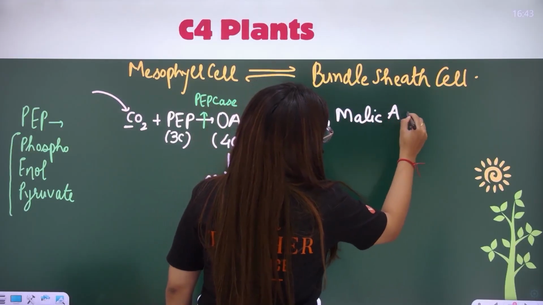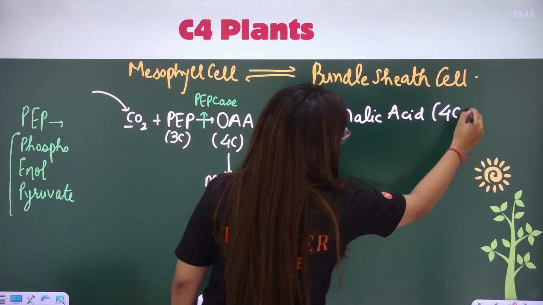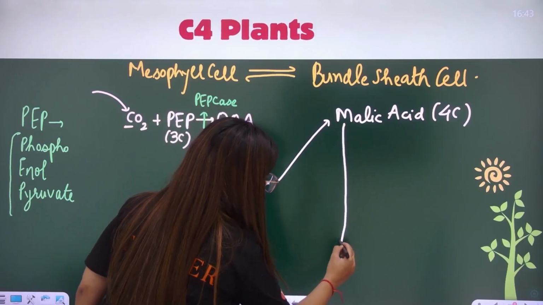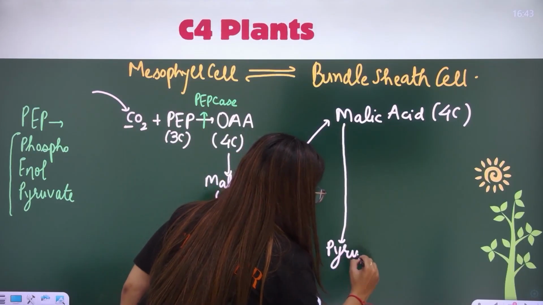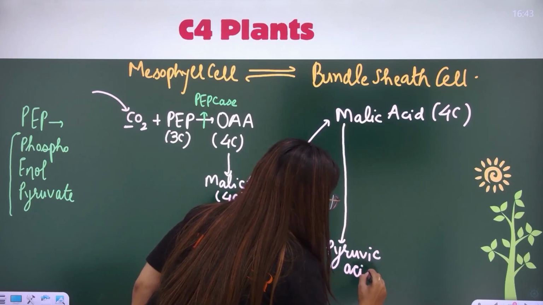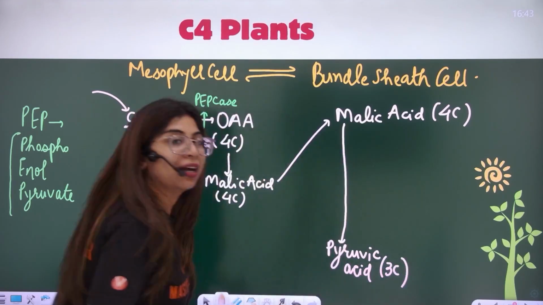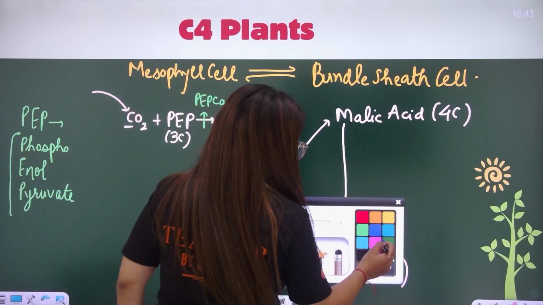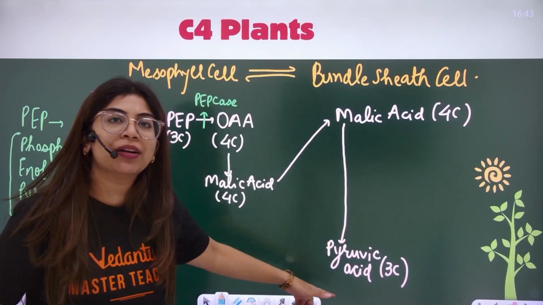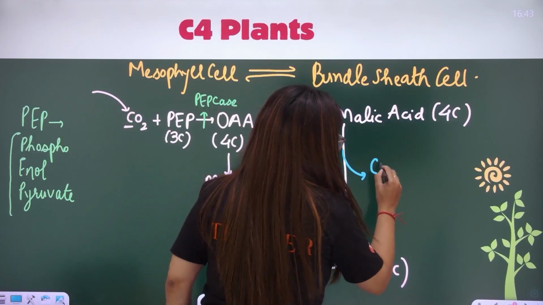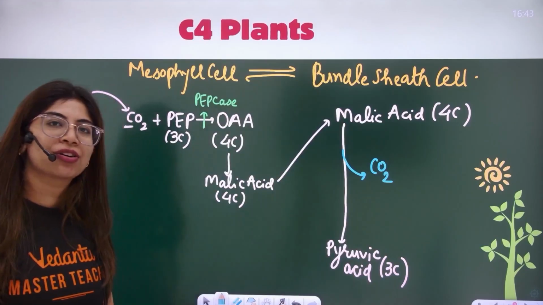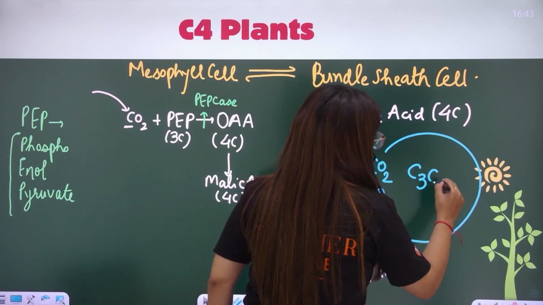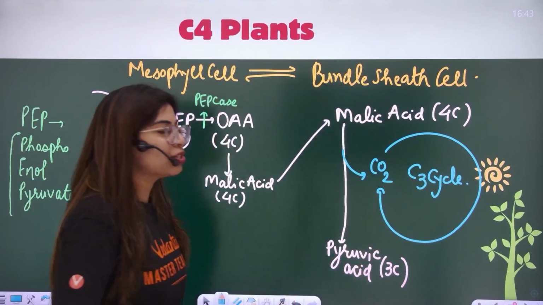My malic acid is here, which is how many carbons in number? 4 carbons. It is here that malic acid will convert itself into a compound which I call pyruvic acid or pyruvate, which has 3 carbons in it. Now when 4 carbon is converted to 3 carbon, it is somewhere here that it will be releasing a carbon dioxide. This carbon dioxide will go into what cycle? This carbon dioxide will go and do the C3 cycle.